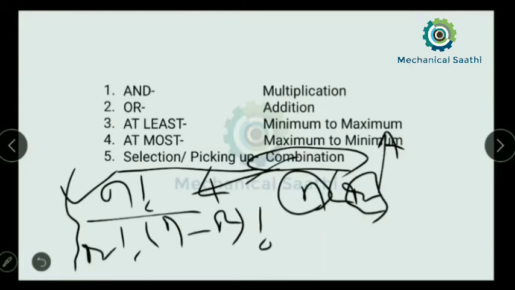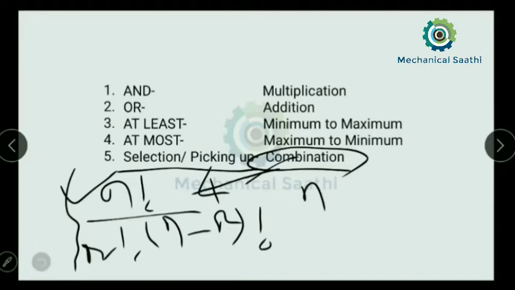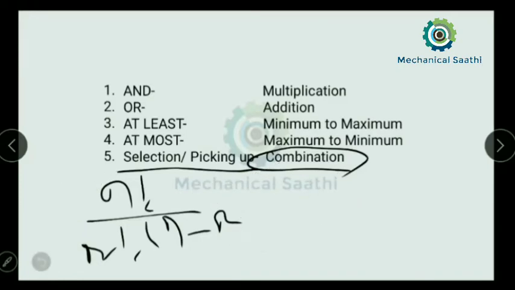Okay, so let us take an example so that we can get a clear concept about this. Suppose it is given as 5C2, so it is in the form of nCr.